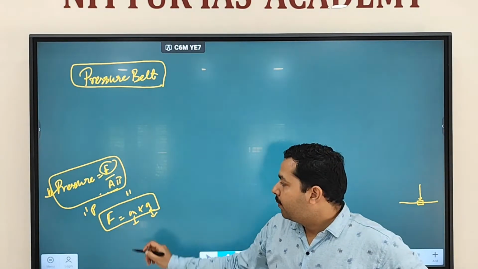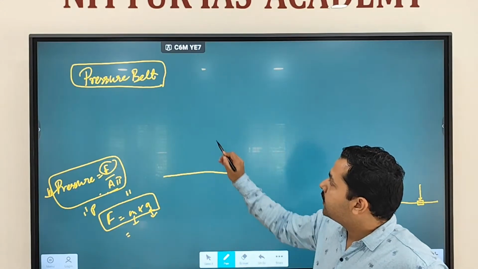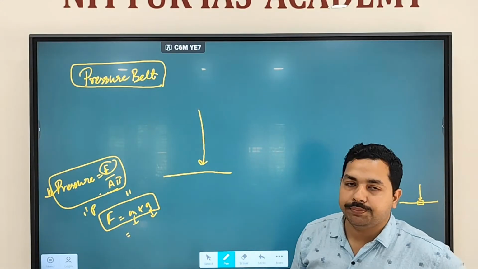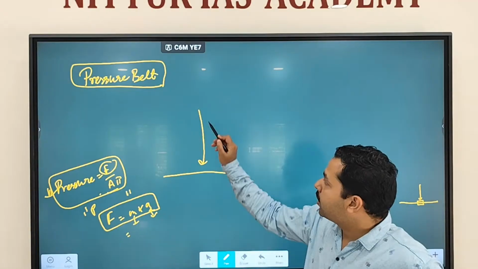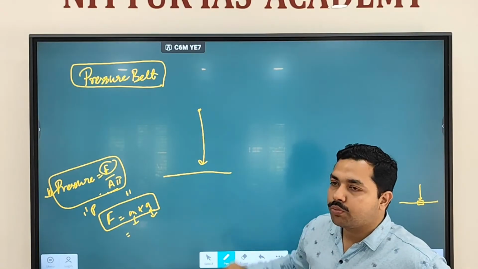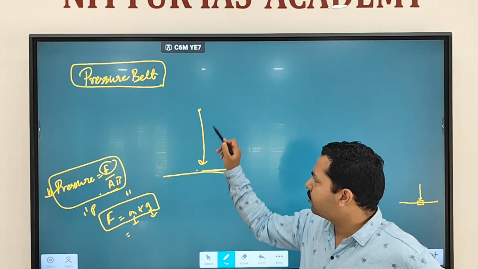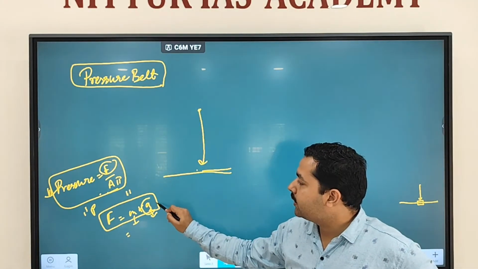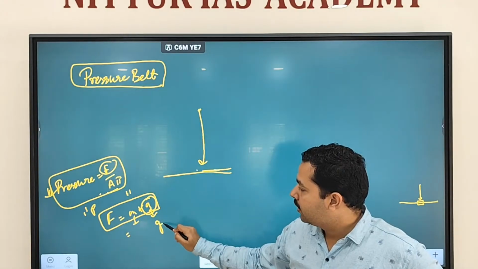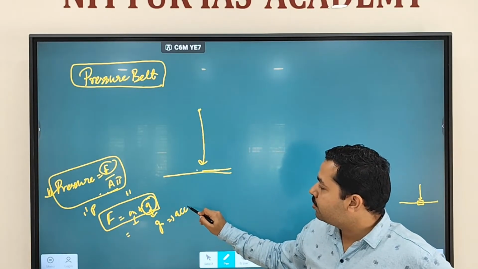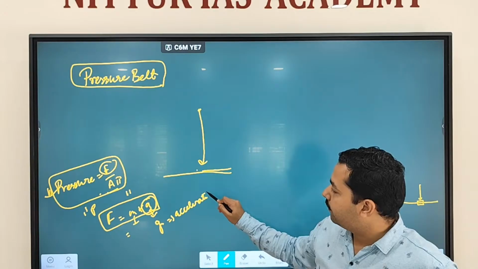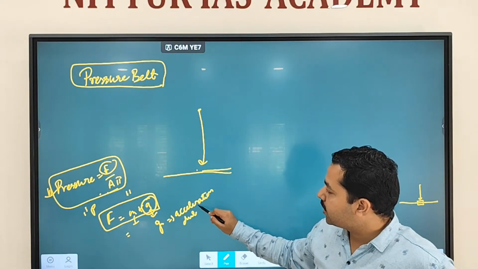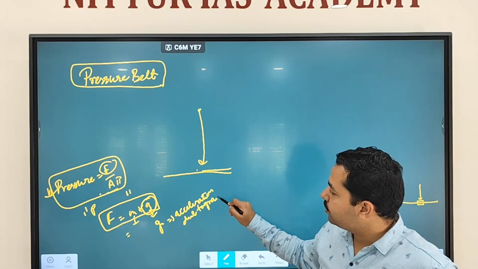Clear? But if a body is moving from top to the bottom, not moving sideways, then this acceleration becomes equal to acceleration due to gravity.